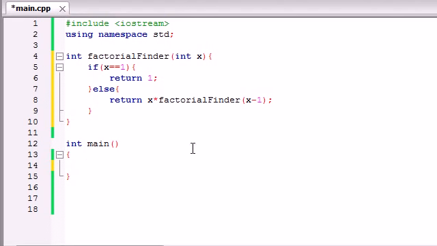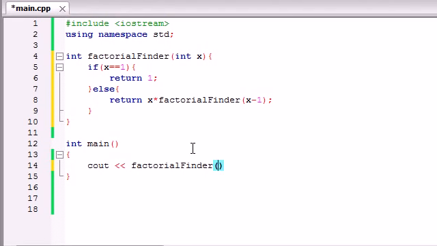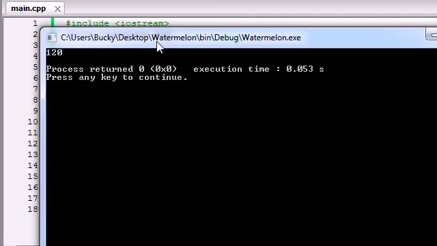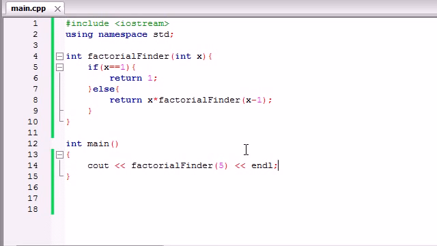So that way, you can see that whenever we run this, factorial finder, there we go, I didn't feel like printing out the whole thing. That way, when you print out factorial finder 5, and let me just end that line, and we run this program, it says 120. Yeah, it was 120, but there is a lot of stuff going on behind the scenes that the user didn't have to see.